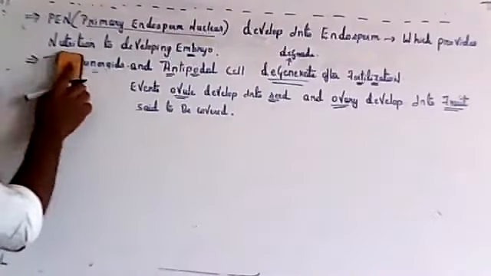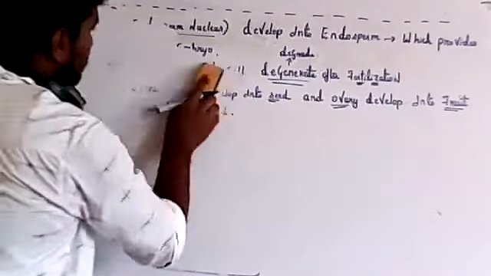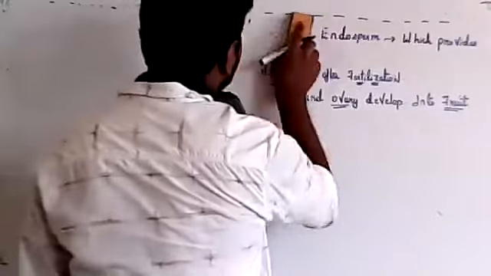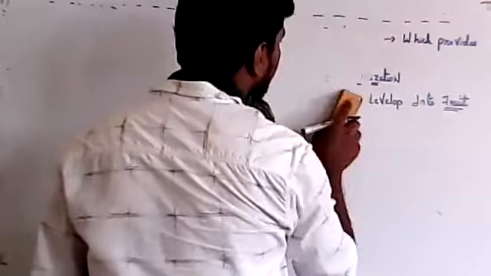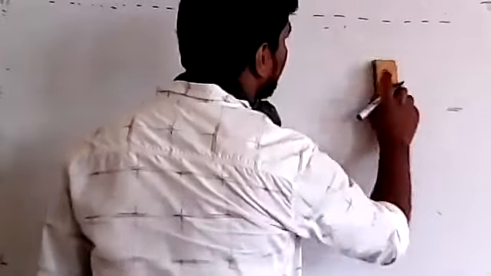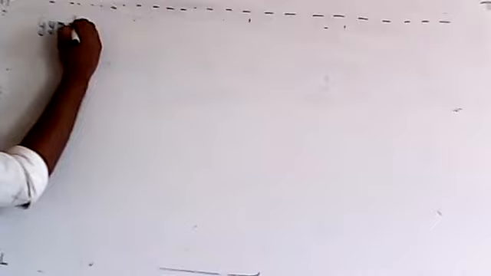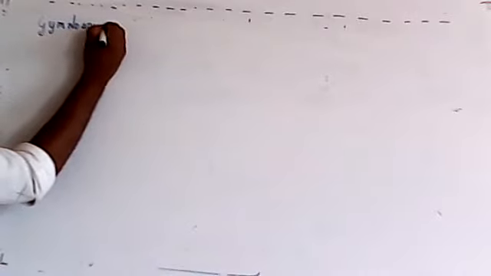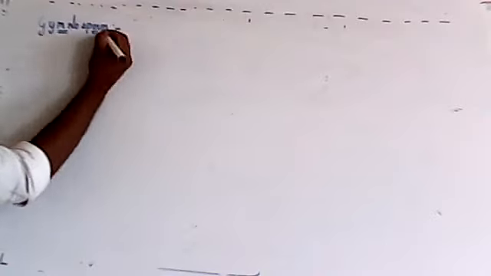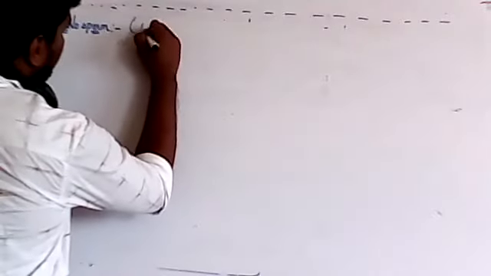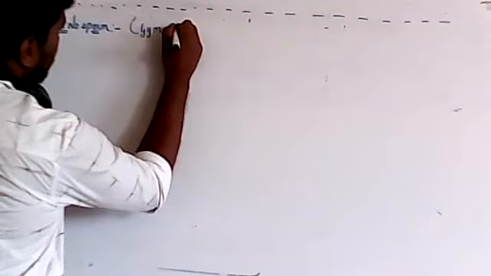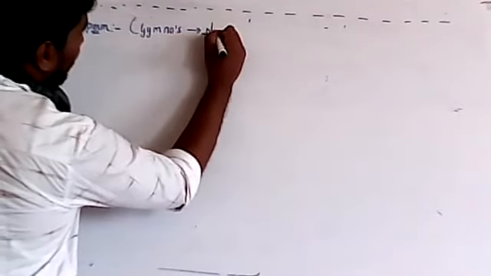So this is over. Next is gymnosperm. We'll look at the external morphology first and then the reproductive structure. Gymnosperm: gymnos means naked.